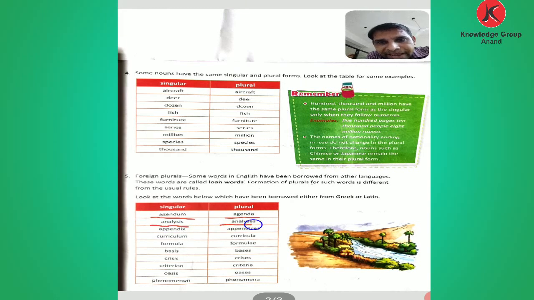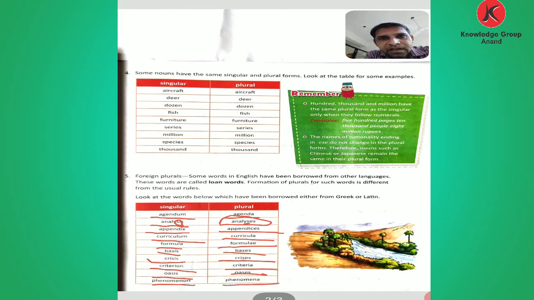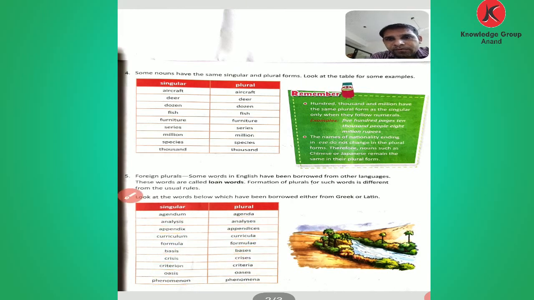Analysis, analyses: only I changes to E. Appendix, appendices. Curriculum, curricula. Formula, formulae. Basis, bases. Crisis, crises. Criterion, criteria. Oasis, oases. Phenomenon, phenomena is the plural. There are more words given which change, borrowed from Greek or Latin.